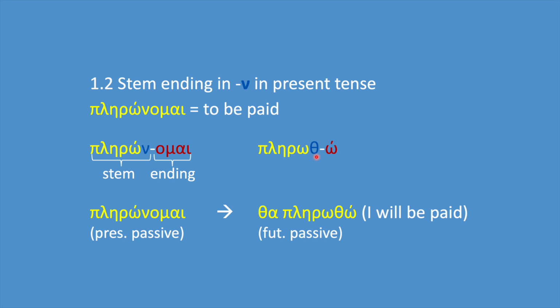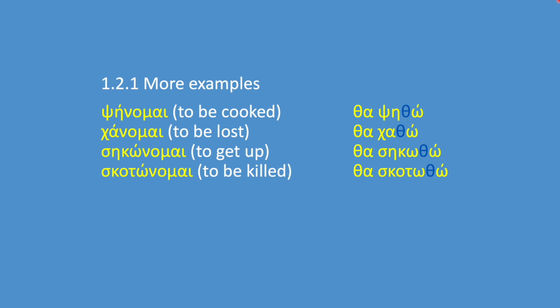Πληρώθ is the future passive stem, and we attach the endings of the future passive, just like before. Πληρώνομαι, θα πληρωθώ. And here are some more verbs that are formed the same way. Ψήνομαι, θα ψηθώ. Χάνομαι, θα χαθώ. Σηκώνομαι, θα σηκωθώ.